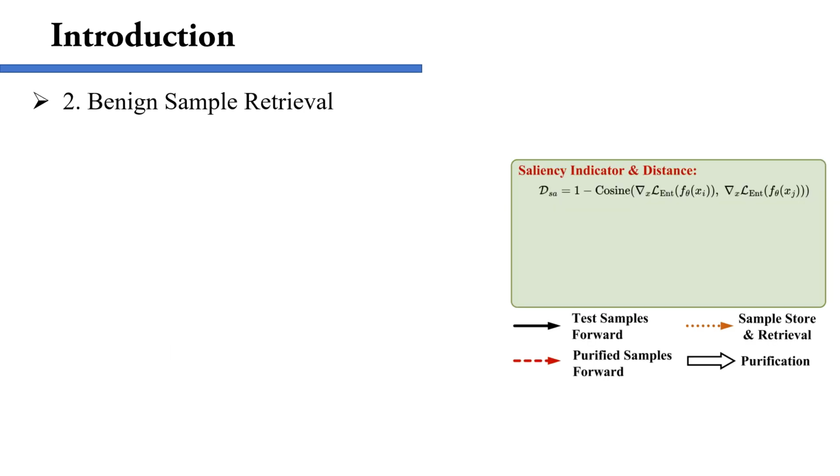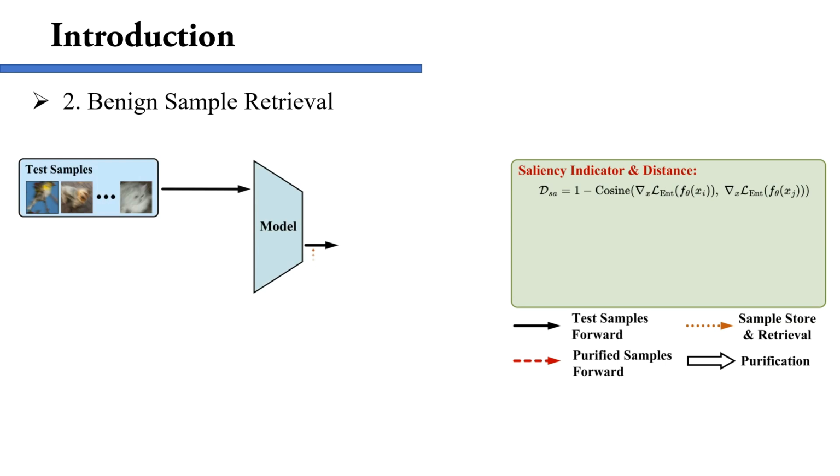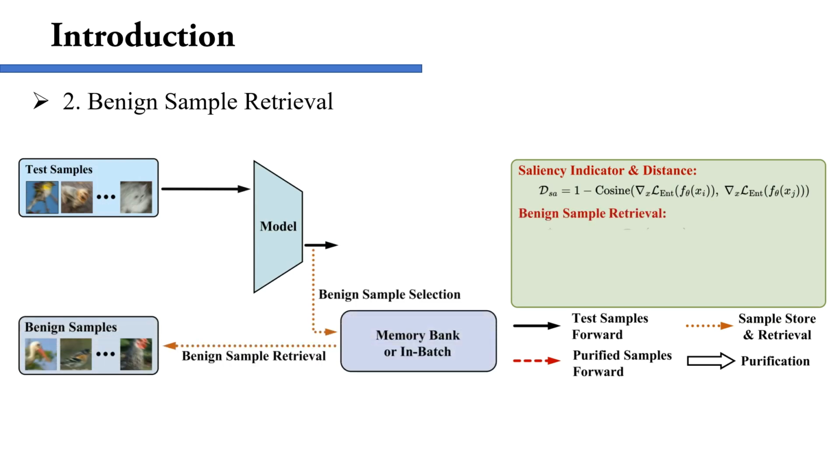At test time, we store benign samples selected by arbitrary selection criterion in a memory bank. Using the saliency indicator, we retrieve the benign sample from the memory bank with the maximum distance to the malicious sample. The retrieved sample pair exhibits the most significant difference in impact on the entropy minimization objective.